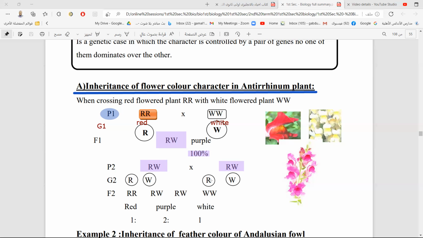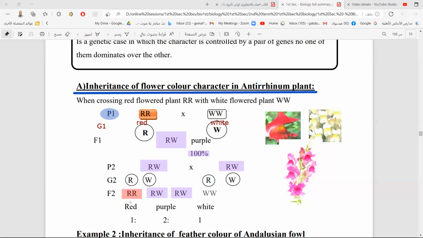R capital, if it comes with R capital, it will be R capital R capital, and it is a red flower plant. The other one will be R capital W capital, which is purple. Also, there is another one here. This with this will be R capital W capital, and finally, we will have W capital W capital, which is white. Finally, we have one white, two purple, and one red.